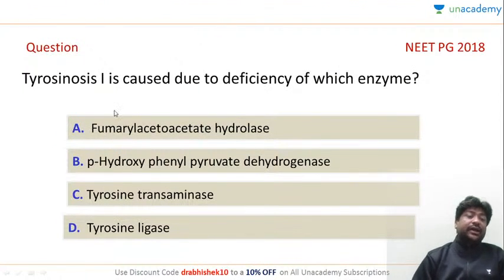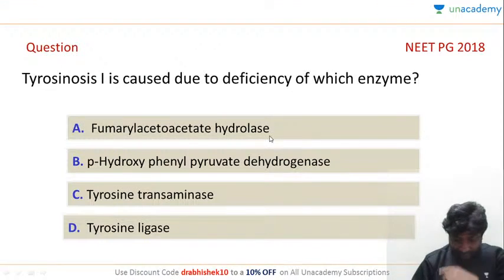Let's answer this question. Tyrosinosis 1 is caused by deficiency of which enzyme? Hi Nitish, welcome.